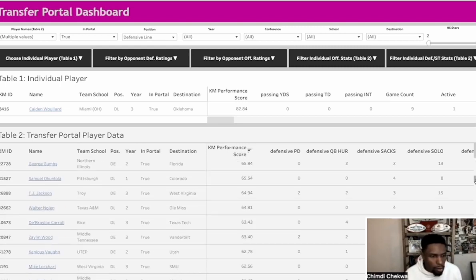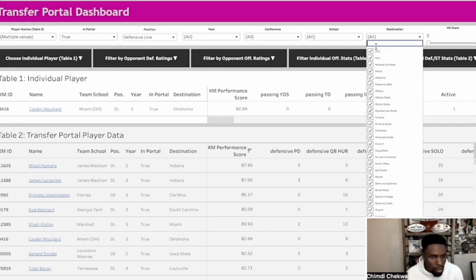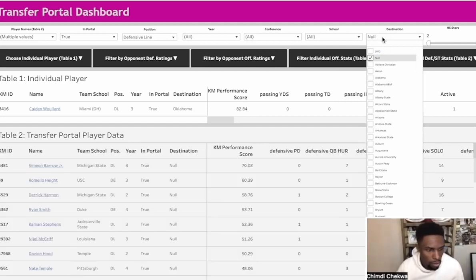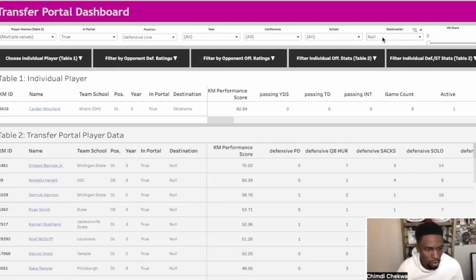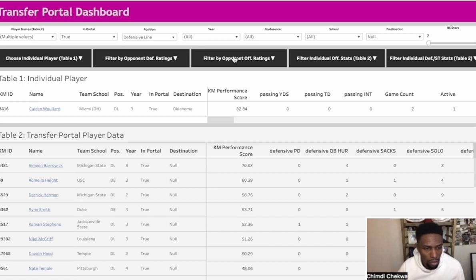Okay, now let's look at all the D linemen that are still in the portal. So which one of these guys haven't chosen a team? A lot of those top guys have already found a new home. Okay, so Miami, Ohio gave up some points last year. So let's see how these player stats change when we look at them against offenses that scored at least 25 plus points a game. And then let's add an additional filter here, looking at the players who had at least 3 tackles per game.